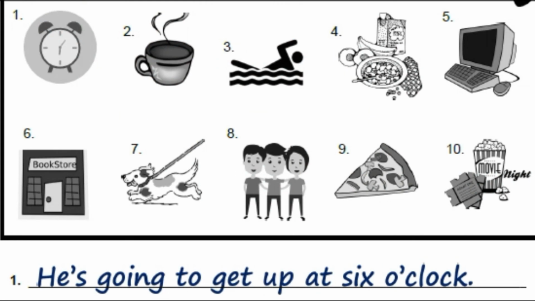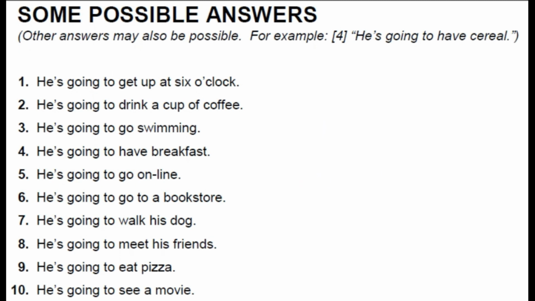So follow the model. In number 1, we have he's going to get up at 6 o'clock. The same way you're going to write the sentences number 2 to number 10, right? Let's practice. So here we have some possible answers, right?